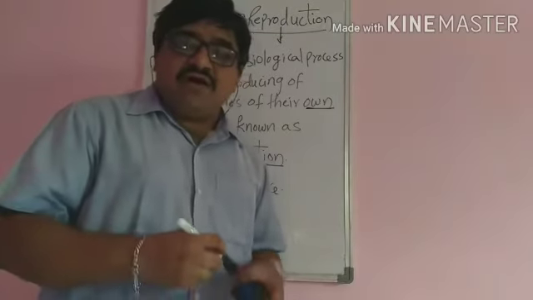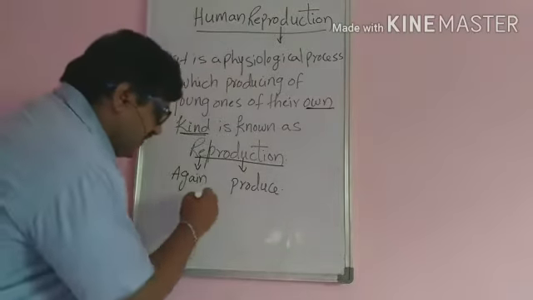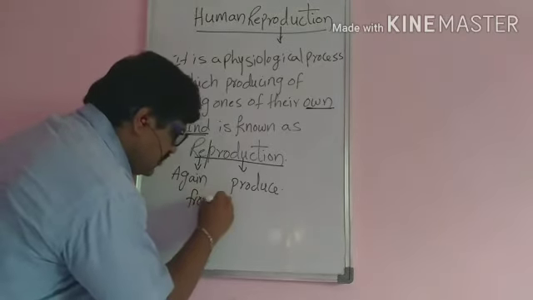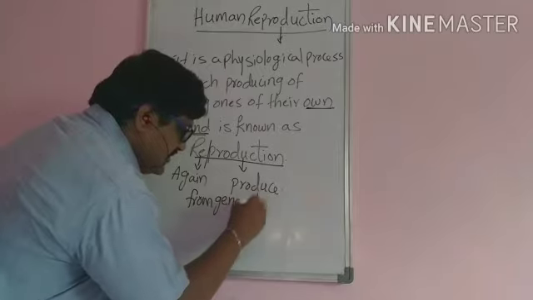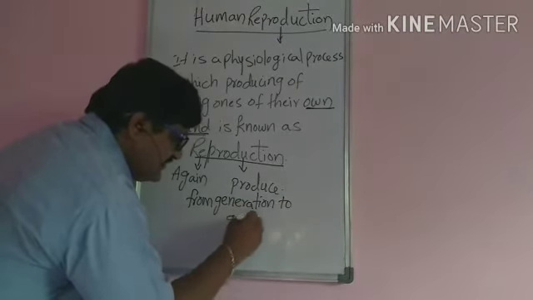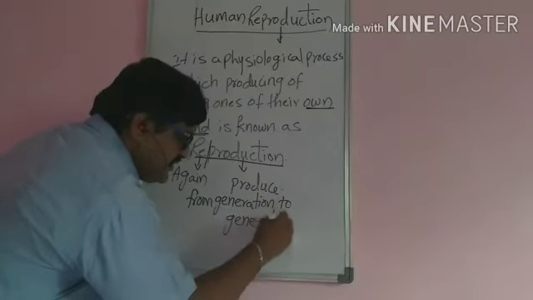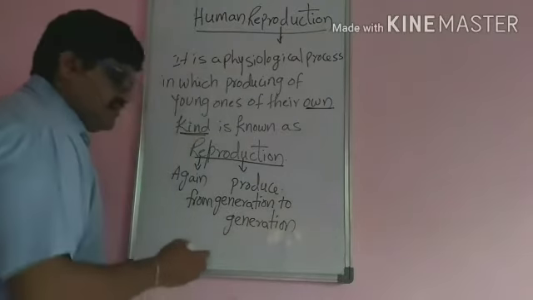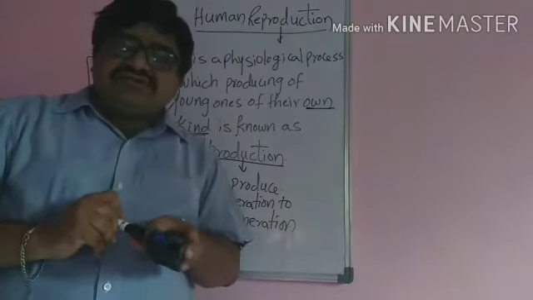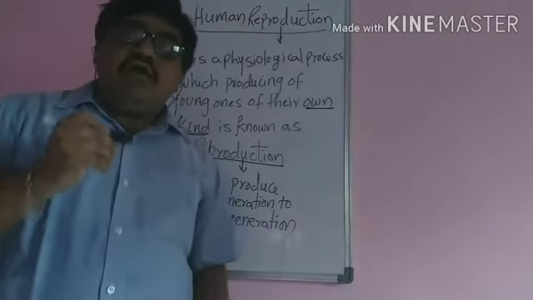from generation to generation, to continue their species, the continuity. So it is a very important aspect which takes place in all organisms.